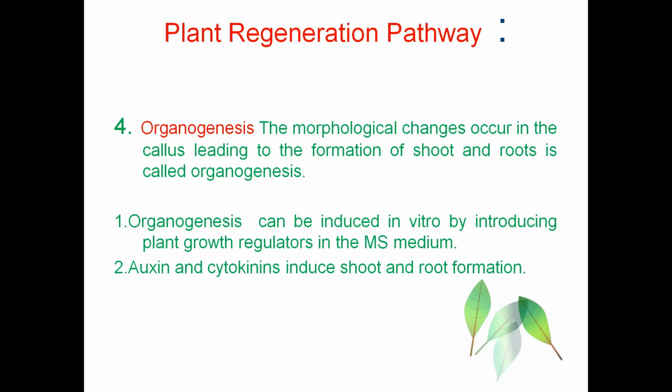Organogenesis can be induced by introducing plant growth regulators like auxin and cytokinin in the culturing medium, MS medium. These auxin and cytokinin hormones can induce the shoot and root formation. The shoot formation is called calogenesis, and the root formation is called rhizogenesis.